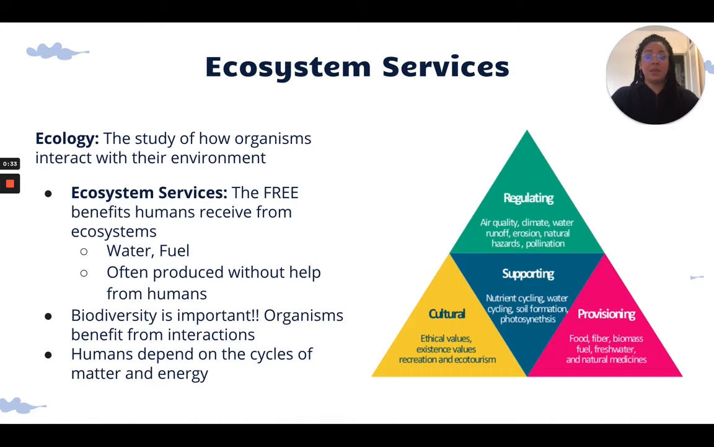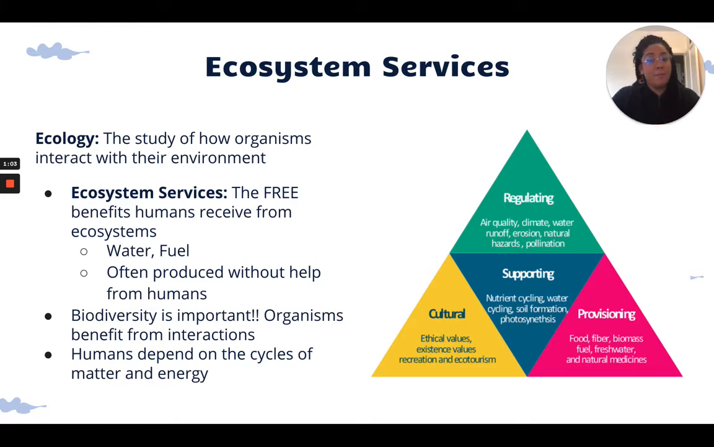So that can be like water or fuel, even wood, and they're often produced without the help of humans. So they're just for our free benefit. We don't need to do really anything to them. They're just there because our ecosystems are serving us. So there are 4 different types. There's regulating services, cultural services, provisioning services, and supporting services. Okay, and we'll get deeper into that.